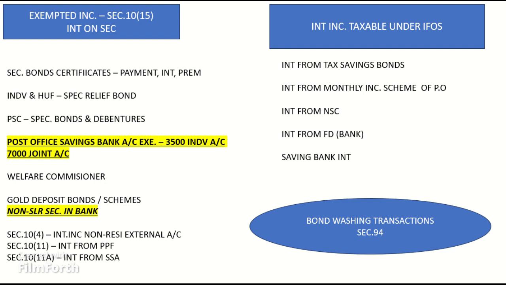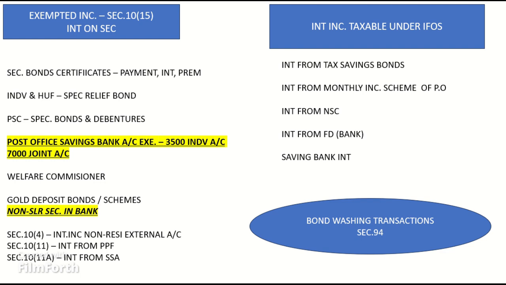Point 4. Interest from bank FD. Investment in 5 years notified FD is eligible for deduction under Section 80C. Interest income is eligible for deduction under Section 80TTB. Point 5. Interest from savings bank interest, any bank. Such interest income is eligible for deduction under Section 80TTA or 80TTB.